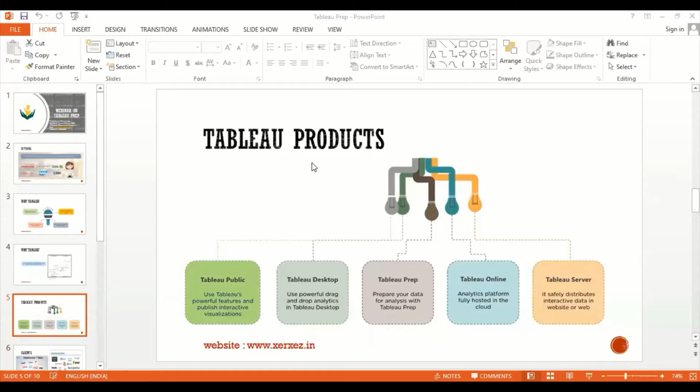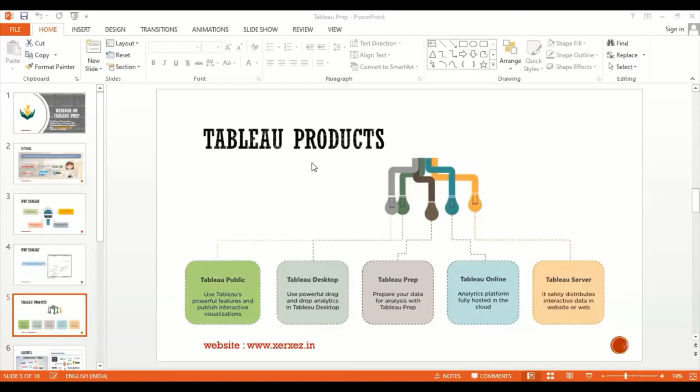It takes a lot of time. Overall, the output of Tableau Prep is nothing but your well-structured, formatted data, and that output we can give to Tableau Desktop for the analysis. In this session, I'll try to demonstrate how to visualize your data after cleaning it using Tableau Prep.